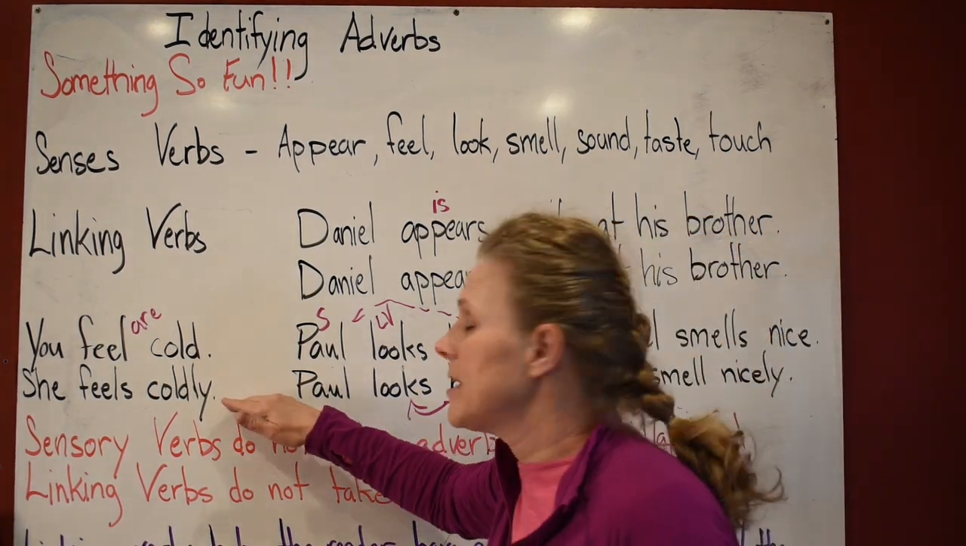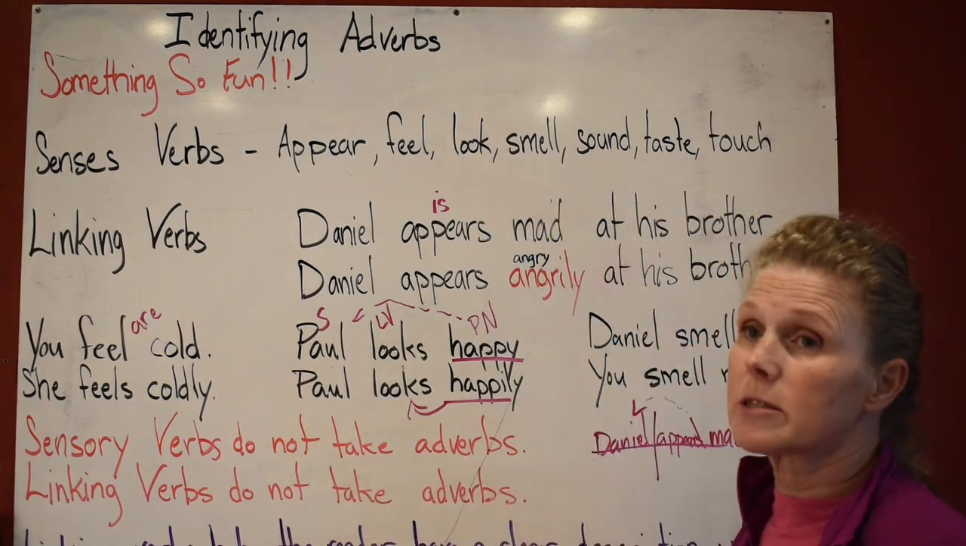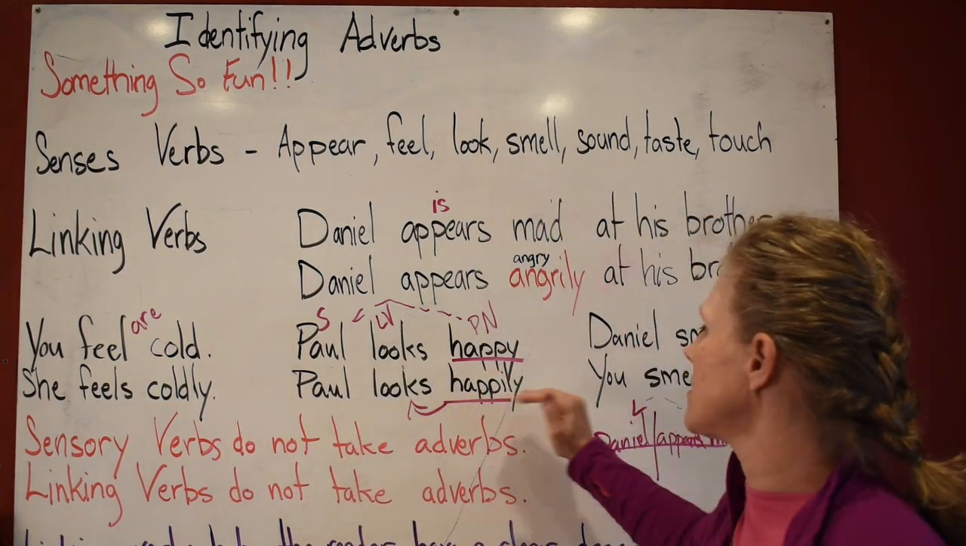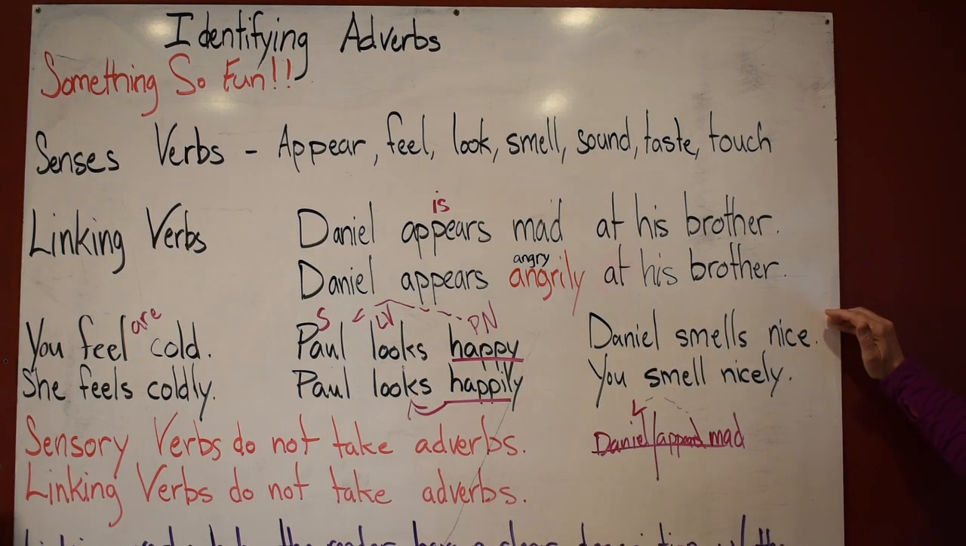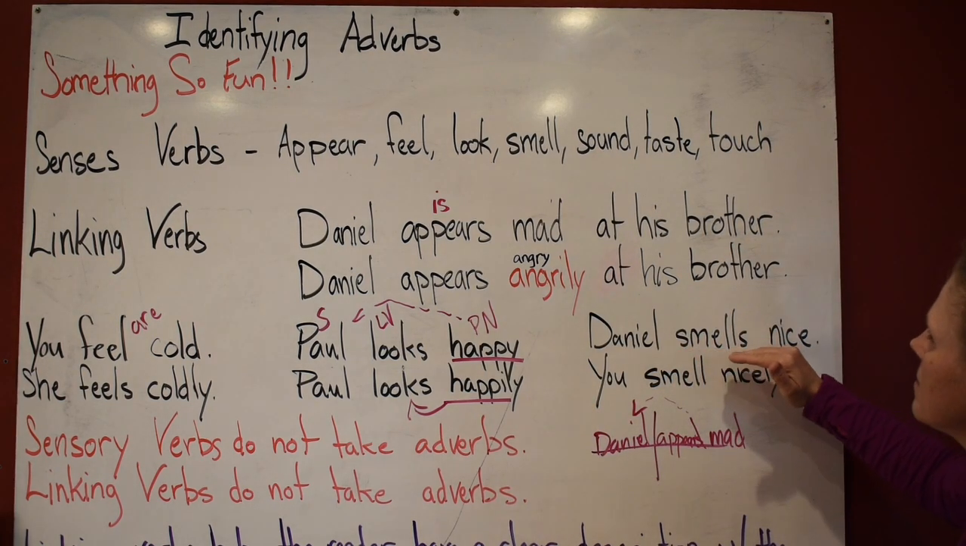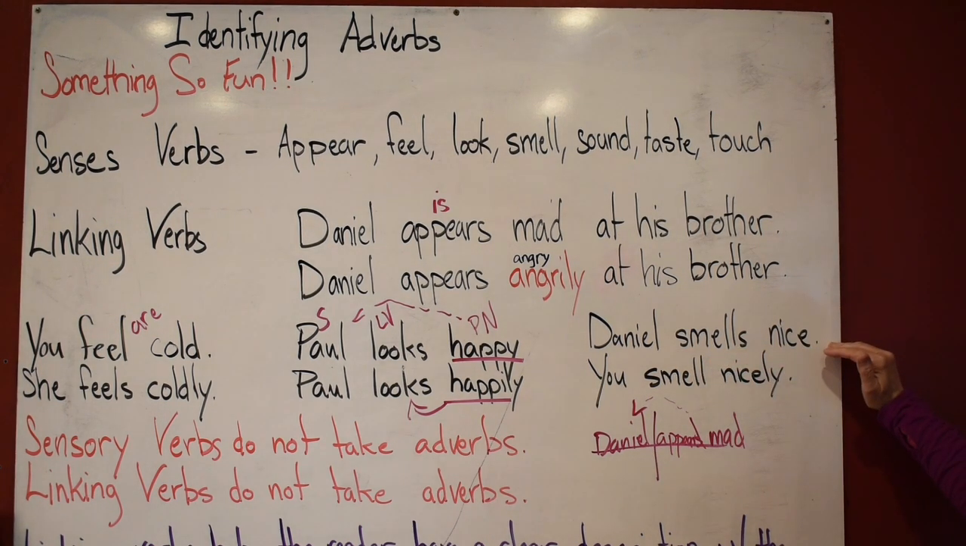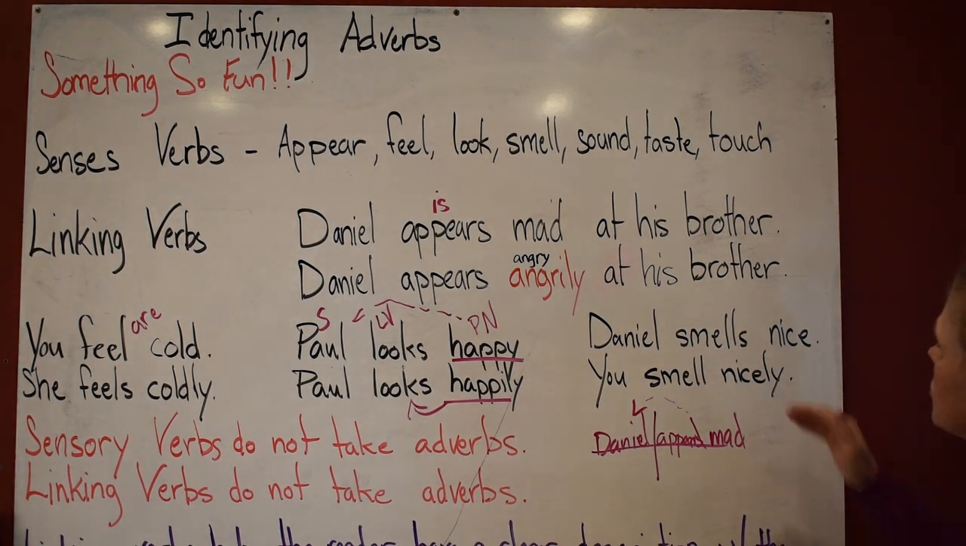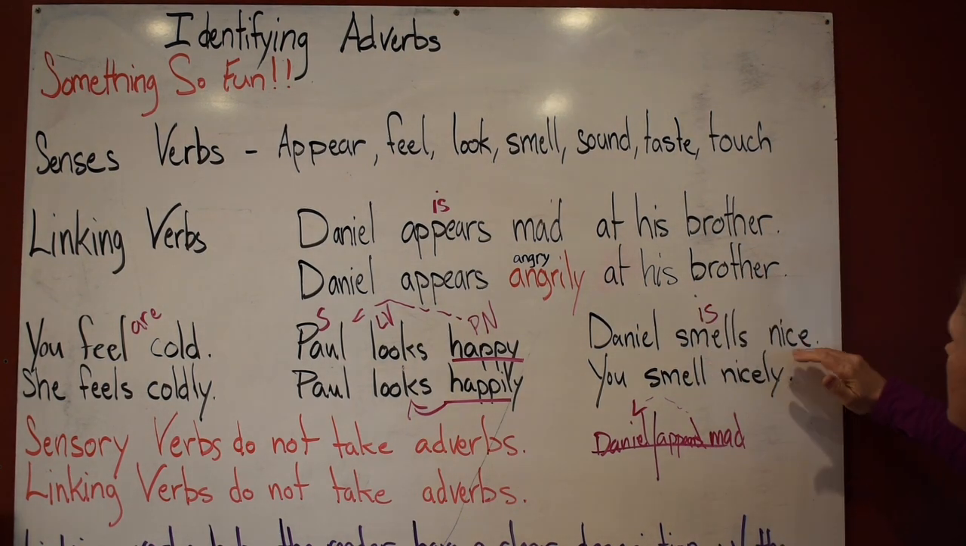If we put happily in the front, "happily Paul looks," it would be describing something else. "Daniel smells nice." Can we put "is" right here? "Daniel is nice." So we know it works. So "smells" is getting replaced with "is." "Nice, Daniel." See how this one wouldn't work as much?